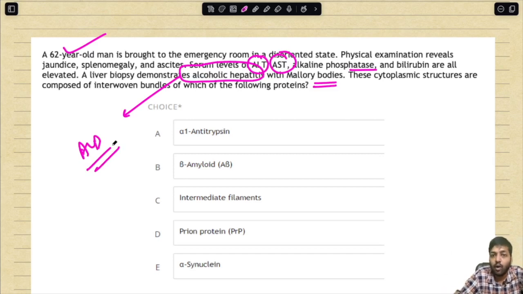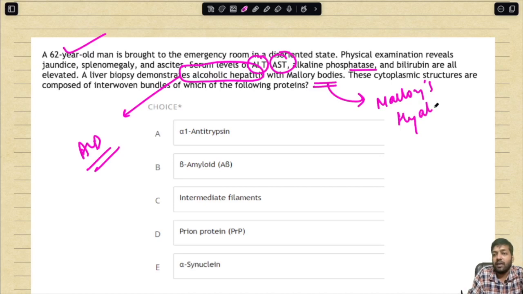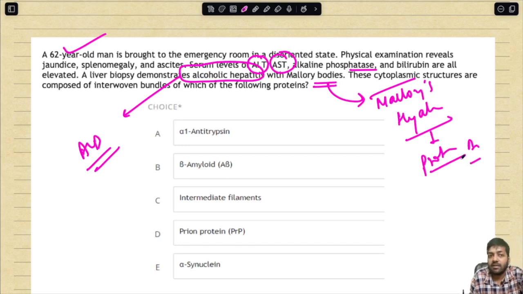Over here in alcoholic hepatitis, you can see certain Mallory bodies, or properly Mallory's hyaline. These are protein aggregates. These cytoplasmic structures are composed of interwoven bundles of which of the following proteins? The answer is intermediate filaments.